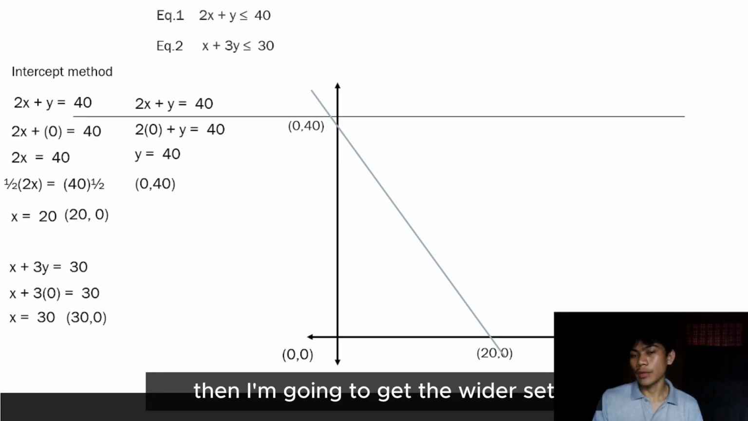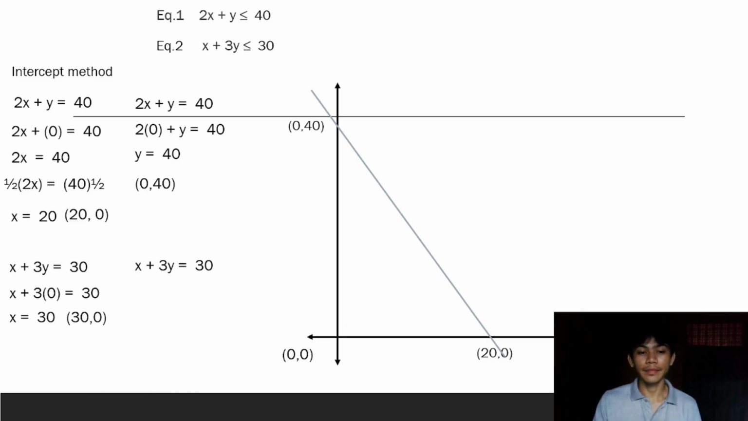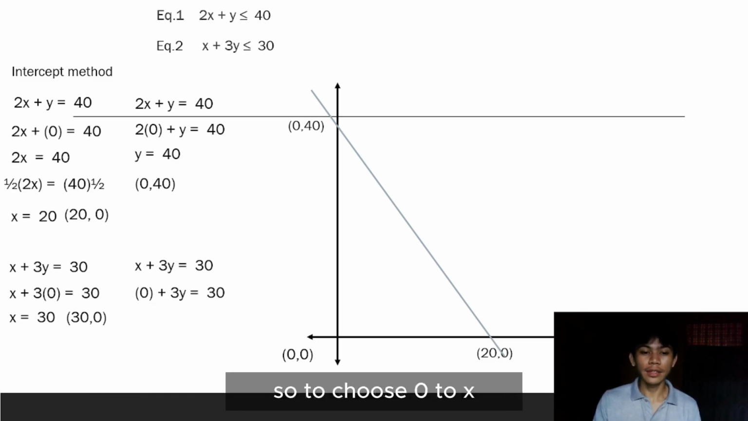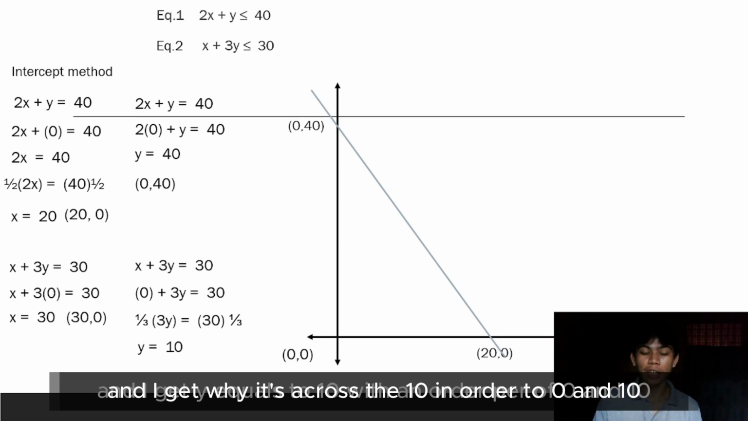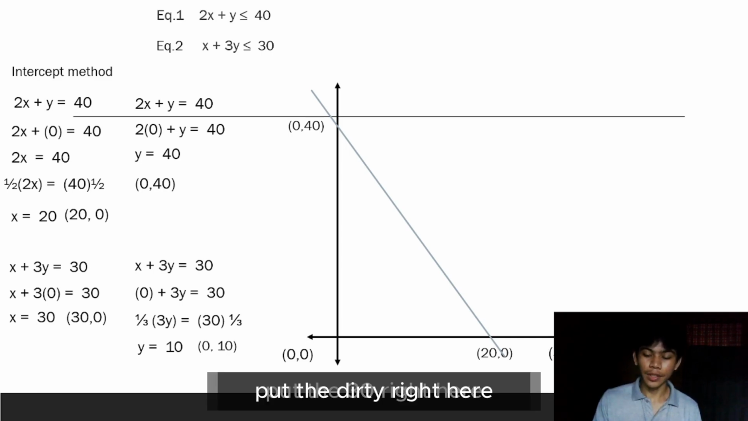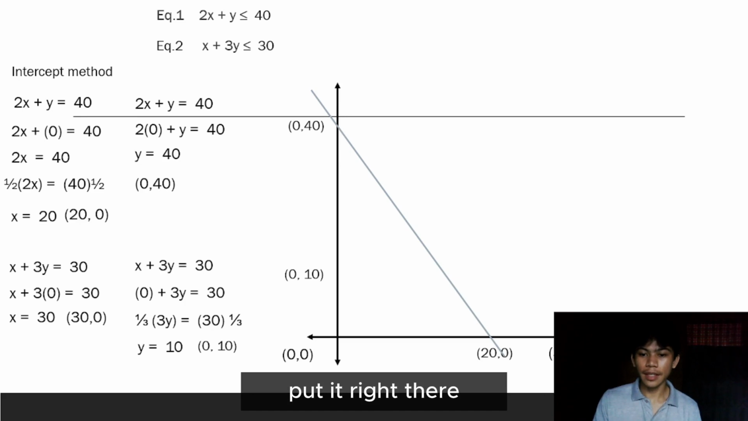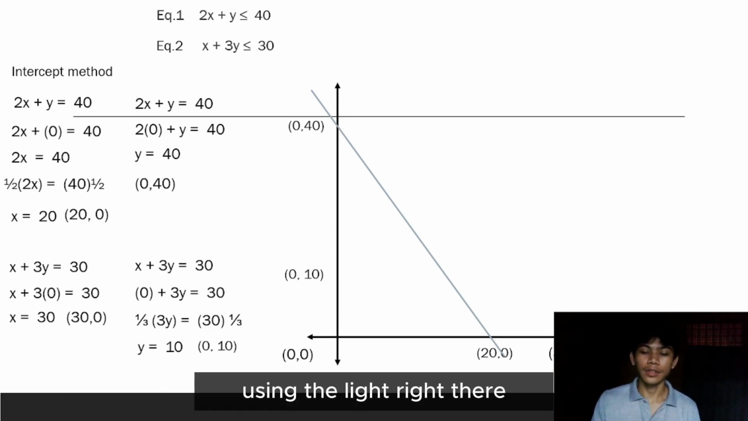Then I'm going to get the y-intercept. I have x plus 3y is equal to 30. Substitute 0 for x and divide both sides by 3, or multiply by 1/3, and I get y is equal to 10 with an ordered pair of 0 and 10. Now I have the x and y-intercepts, I could graph it now. Put the 30 right here, put the 10 right there, and I could now connect them using the line right there.